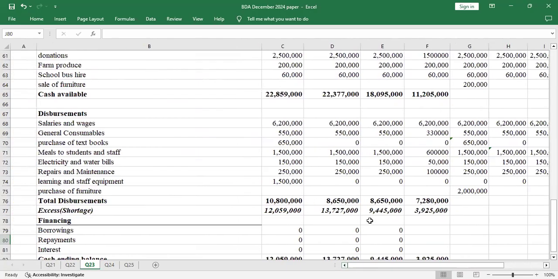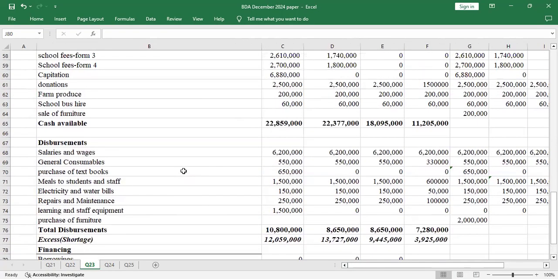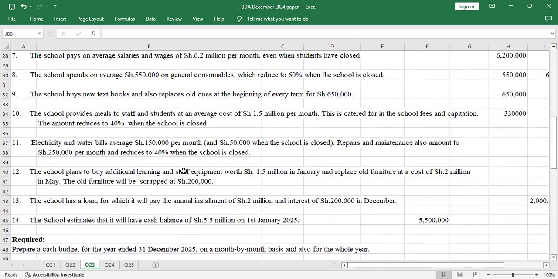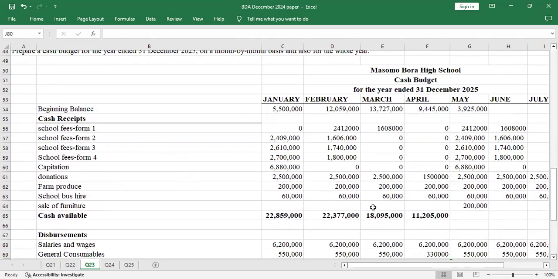Now that we have the values here, I think there's no other adjustment, because salaries and wages are adjusted. General consumables, and I've even included the electricity and water bills. I've divided them. The old furniture too. I think I've captured everything.